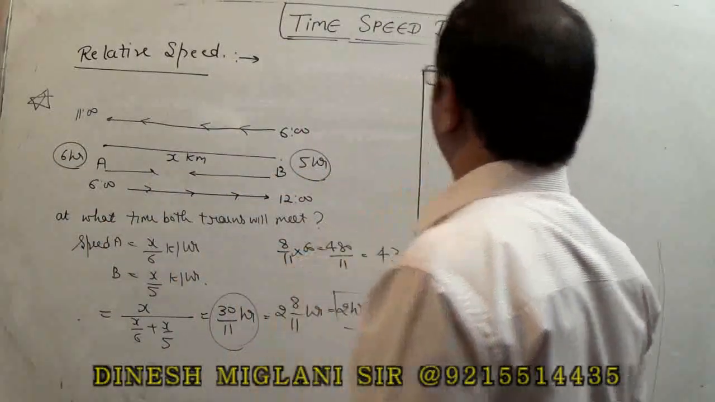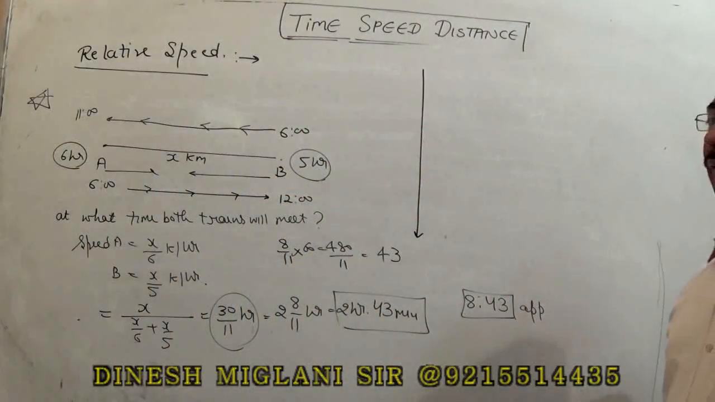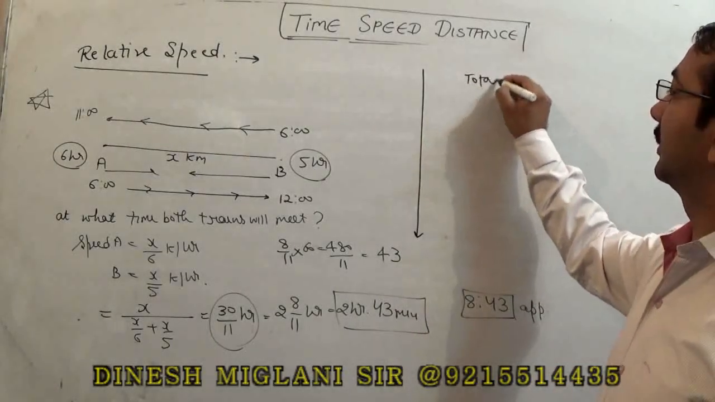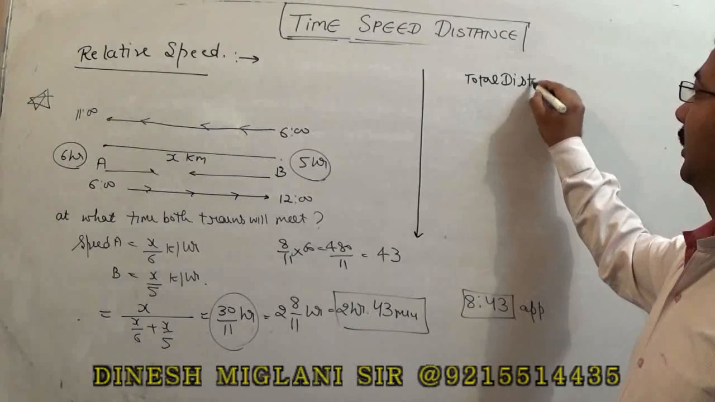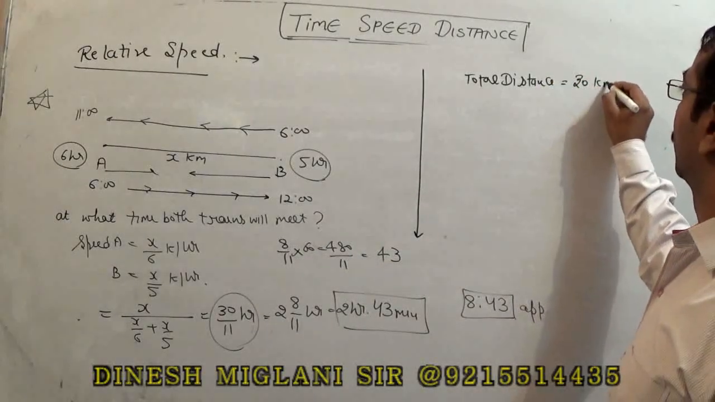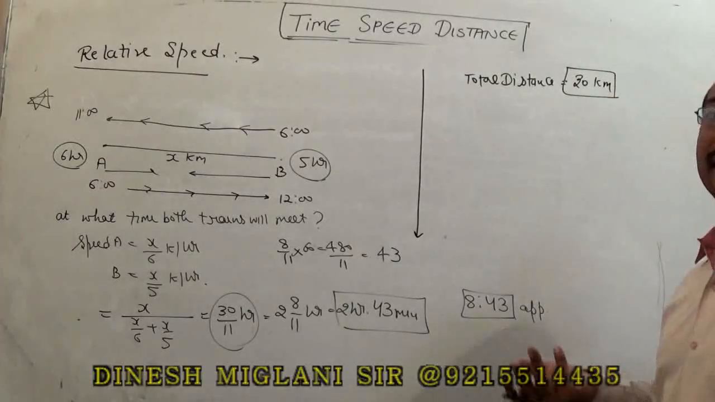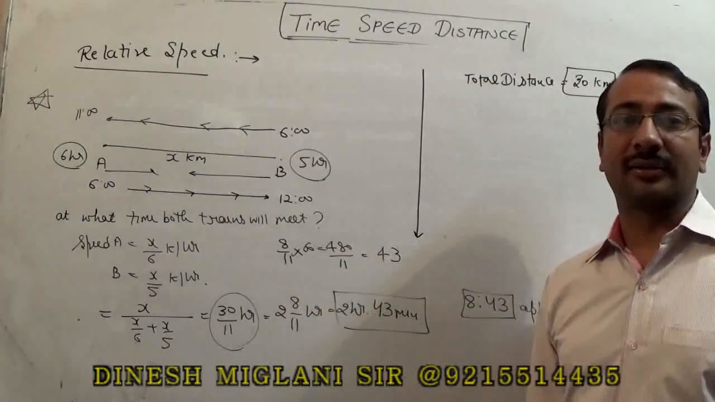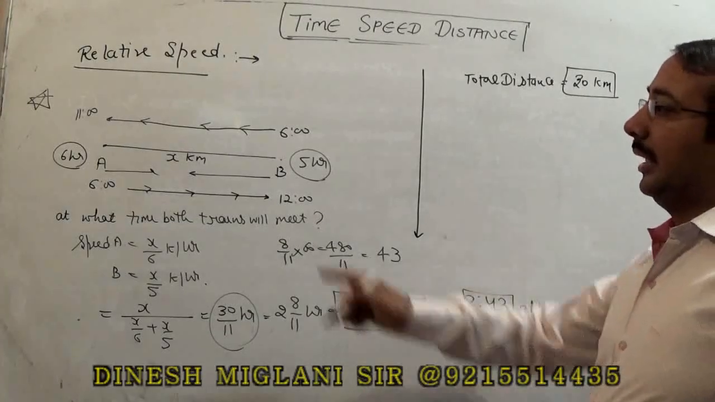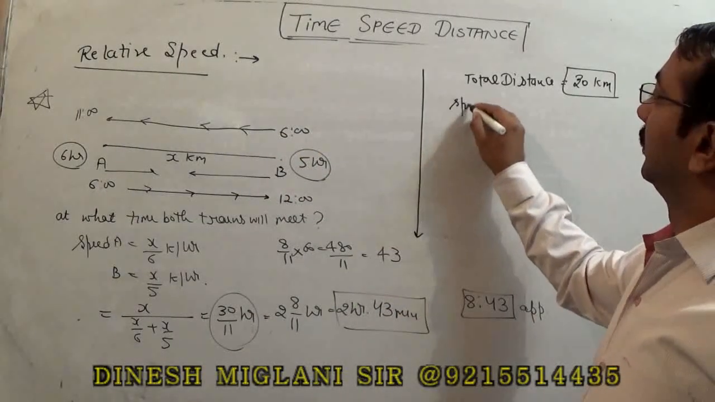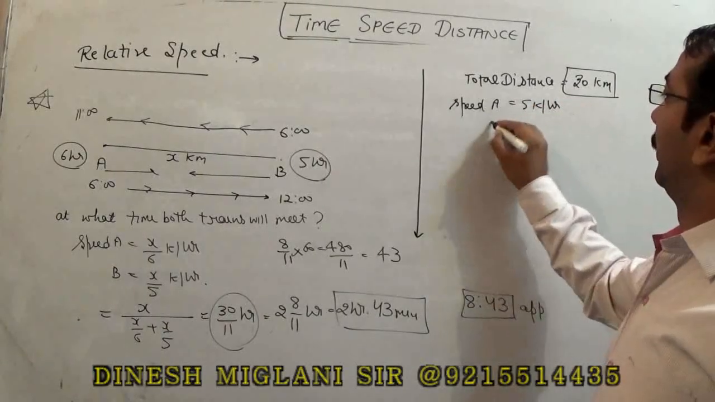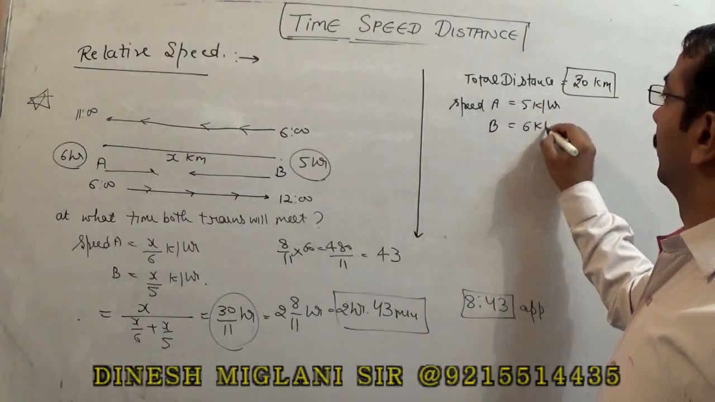If we want to save our calculations, instead of assuming x, we can assume the total distance to be the LCM of that time. 6 and 5 LCM is 30. So I can assume total distance to be 30. Don't take it x because we know that x will be cancelled out. Now A takes 6 hours. It means speed of A becomes 5 km per hour, 30 by 6. Speed of B becomes 6 km per hour.